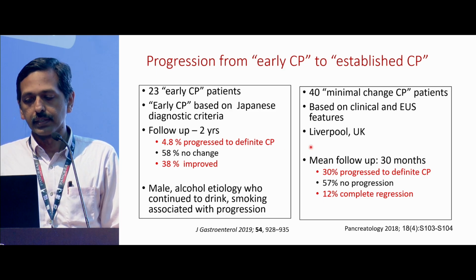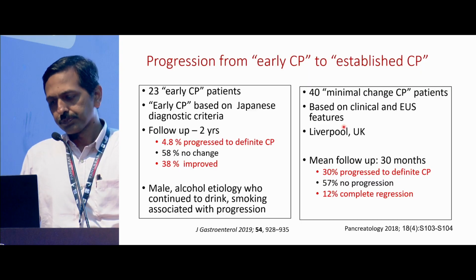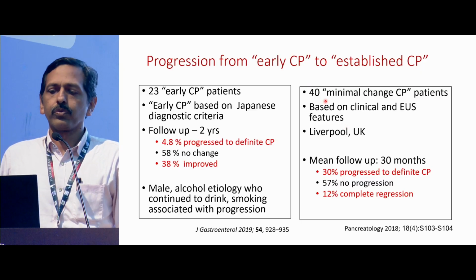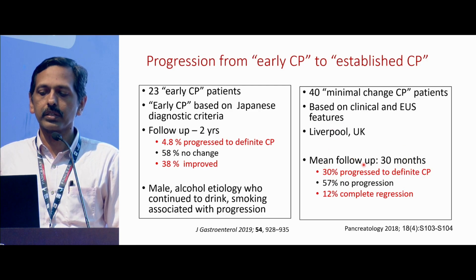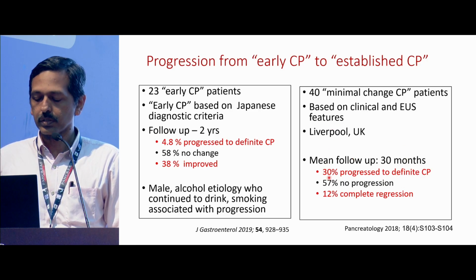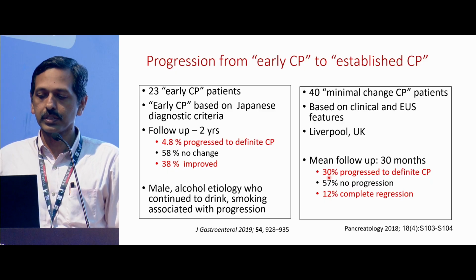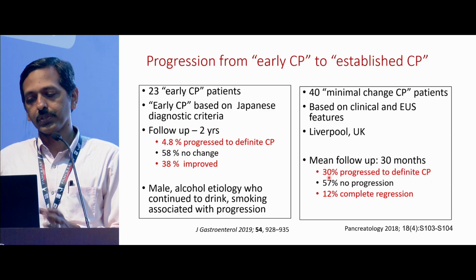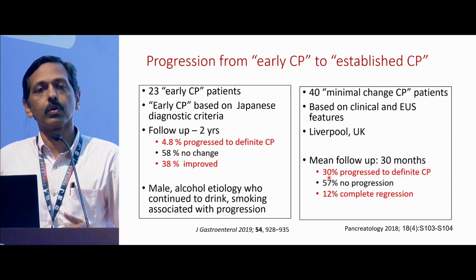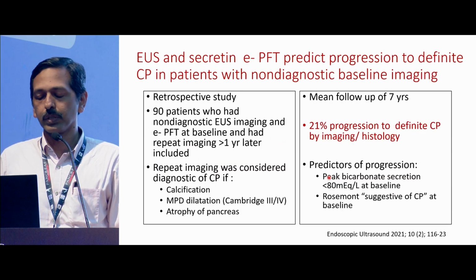So when we identify something on EUS, it doesn't always mean that they are going to progress to chronic pancreatitis. Another experience from the UK, where they found 40 minimal change chronic pancreatitis patients based on clinical and EUS features. When they followed up for 2.5 years, they found that about 1/3 progressed to definite chronic pancreatitis, while about 10% actually regressed. So an imaging diagnosis of early chronic pancreatitis doesn't always mean that they will develop chronic pancreatitis.